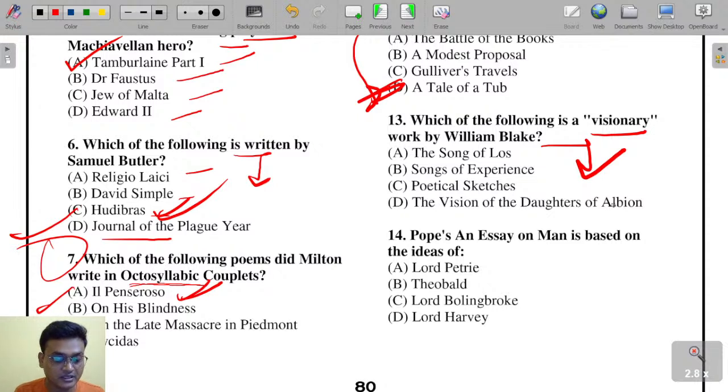This is question number 13 here on your screen. A visionary work by William Blake.